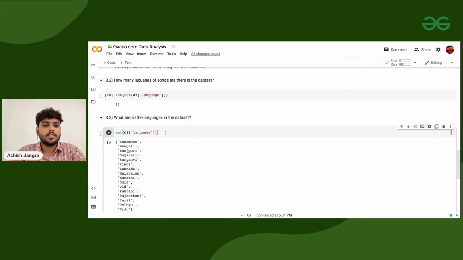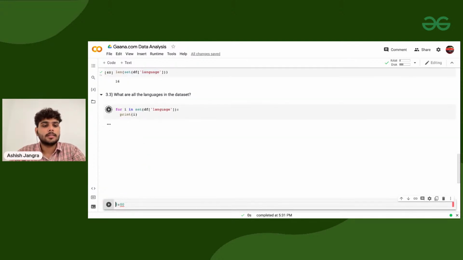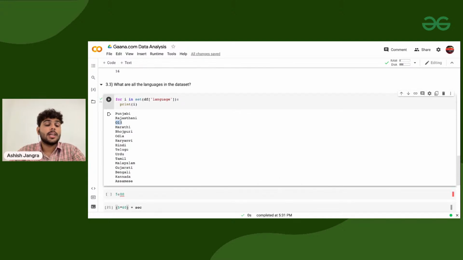And these are all the languages we are having. We can go for i in this, and if I'm printing i, these are all the languages we are having. So there is old song as well. Old song does not come from any language, so you can remove that as well. That's totally up to you. But as per the question, we are specifying the language. So there are 15 languages, but there are a couple of old songs as well with the tag old. So we can definitely include that.